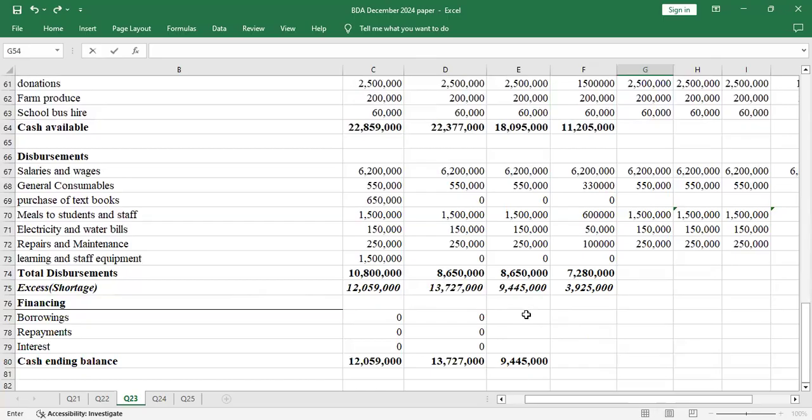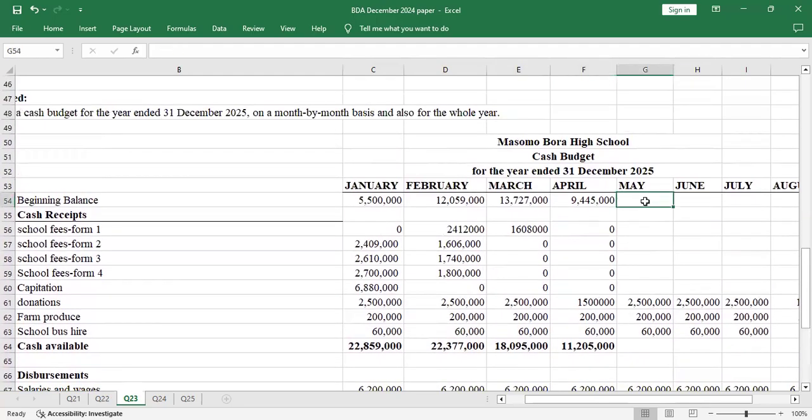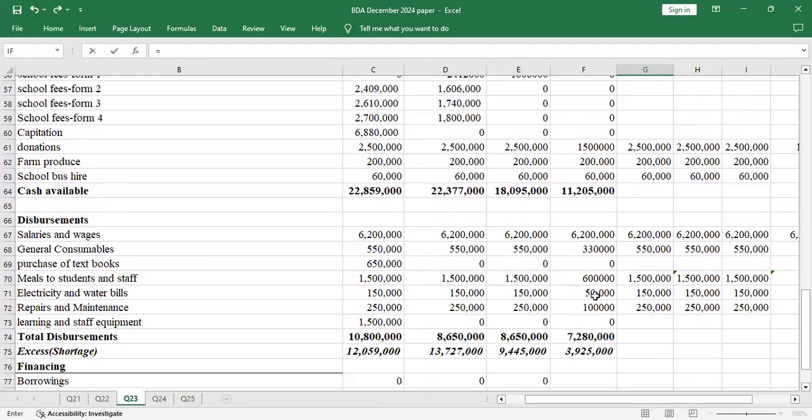For borrowings, there were no borrowings here, so I'll put 0 and 0 and drag this. So we have that 39.25, and that's what I will bring here in May.